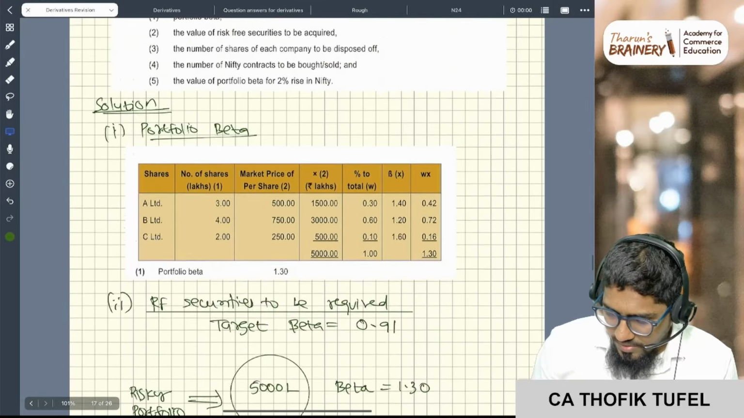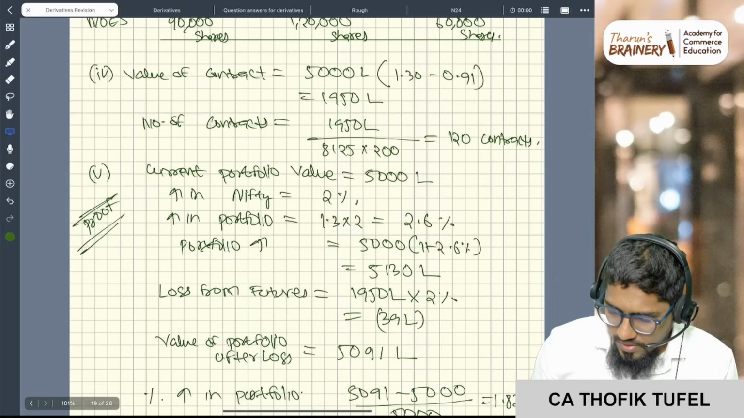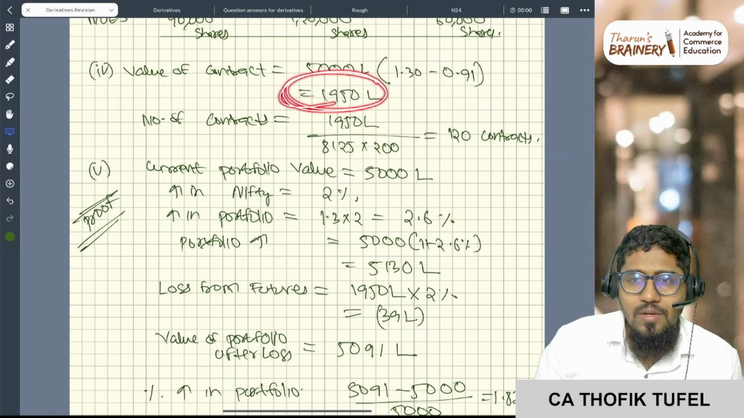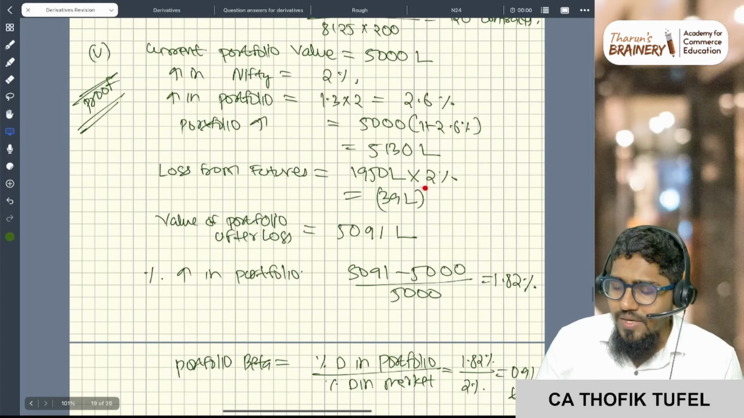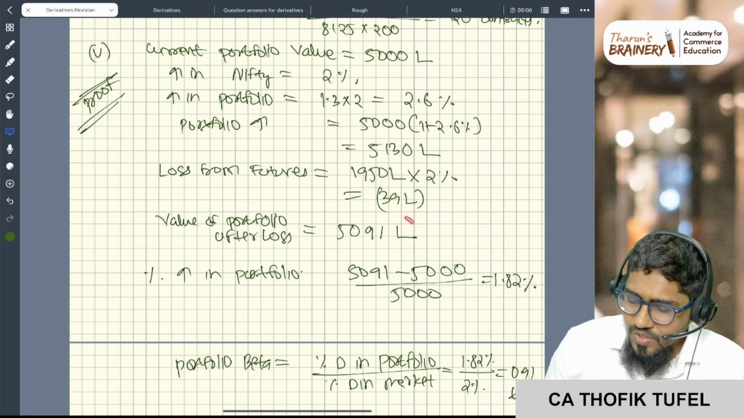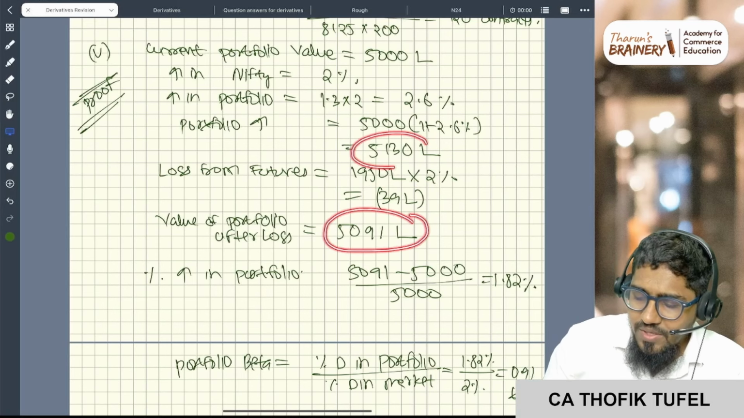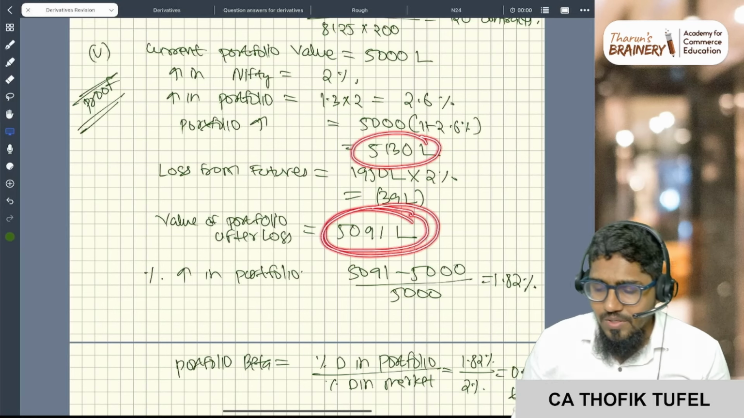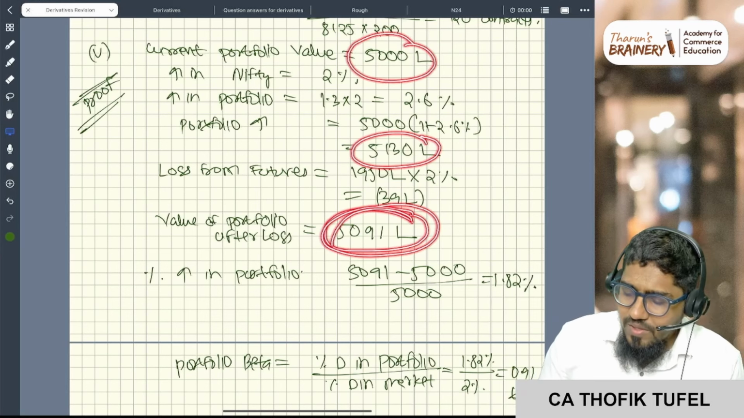Where is it? Question number 4, now only we saw, right? See, 1950, the value of the contract. In that, 2% is the loss. So 39 lakh rupees is the loss, right? So after this loss, my portfolio is becoming 5091. Sir, 5130. Now I have to pay some cash, correct? So 5091. So 5000 is becoming 5091.